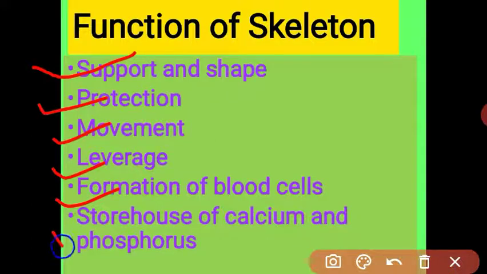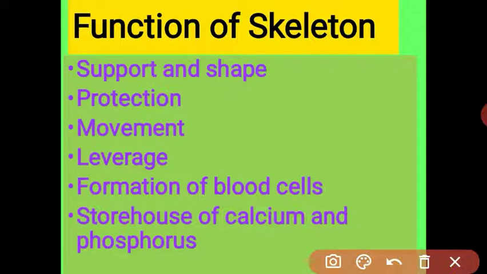Next function is that the skeleton is the storehouse of calcium and phosphorus. Means our bone is made from calcium and phosphorus, and these are very important minerals which our body requires, and whenever we need calcium and phosphorus in the blood, at that time the skeleton maintains the calcium and phosphorus level in our body. Got it, student? What are the functions of the skeleton? Let us revise. The protection, support. The skeleton gives the support to our body.